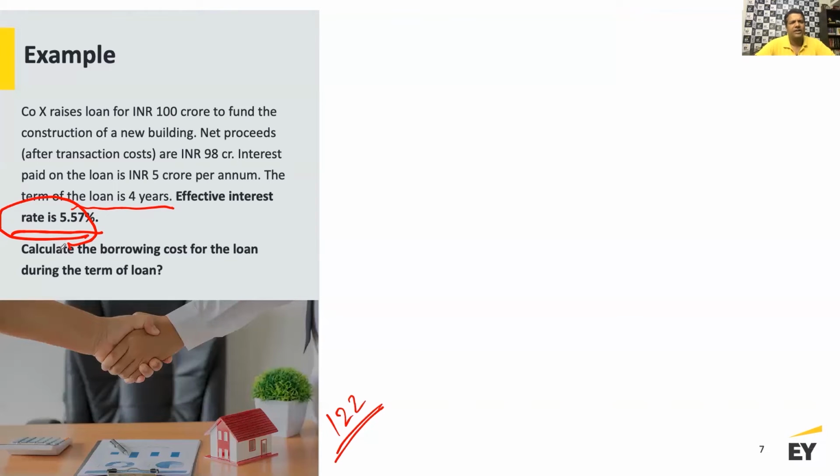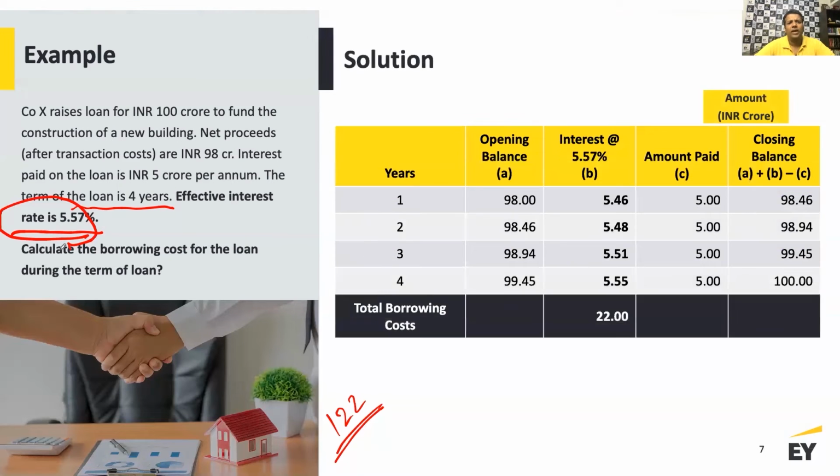The question here is to calculate the borrowing cost for the loan during the term of the loan. So what is the term of the loan here? 4 years. 4 years is the term of the loan. And the question here is to calculate the borrowing cost. I need to calculate the borrowing cost. So when I look at the borrowing cost here, it's very simple. I did this math here for you.